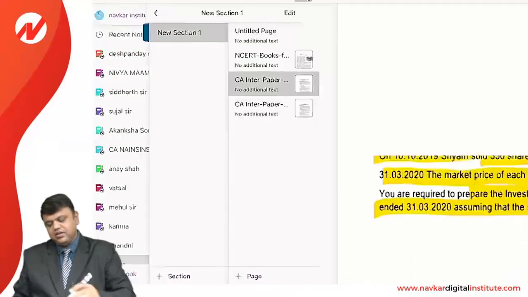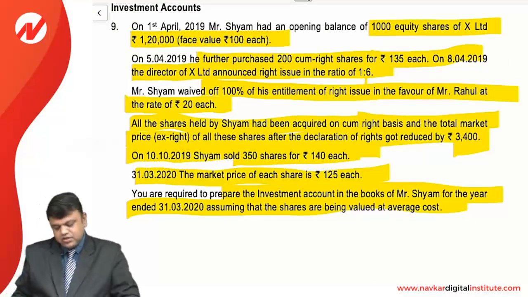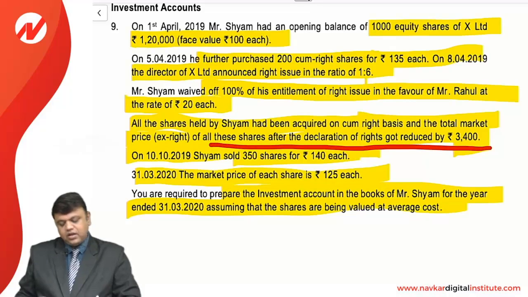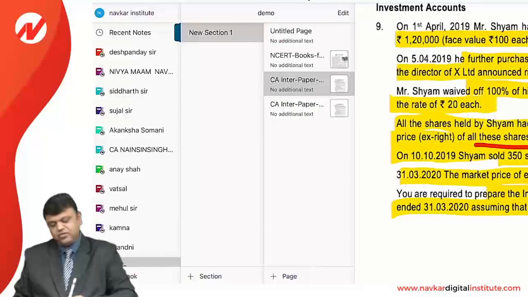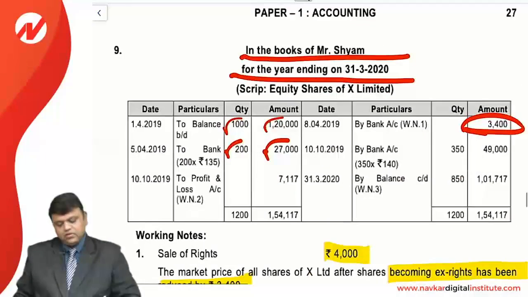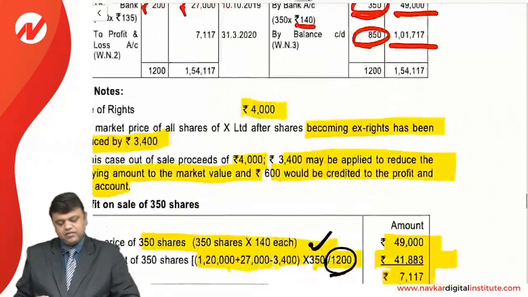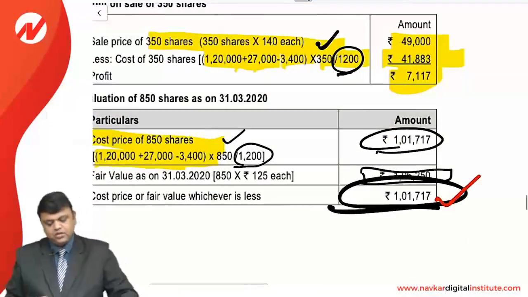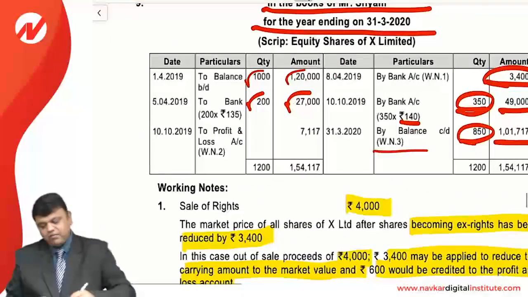It is clearly mentioned in the question that all these shares are declared ex-right and got reduced by 3,400. So it will be credited over here. Now 350 shares have been sold at 140. So we will have the remaining 850 having the value of 101,717, as we have already calculated in working note number 3, so that we can have a balancing figure,